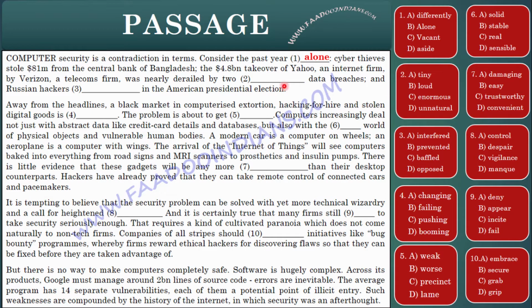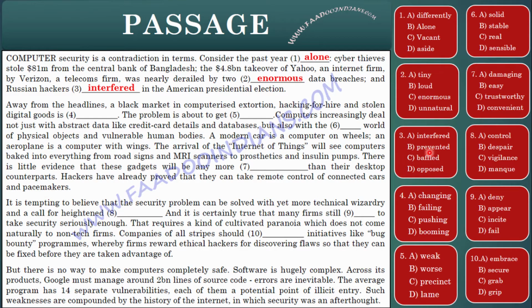Enormous is huge. So, was nearly derailed by 2 enormous data breaches and Russian hackers dash in the American presidential election. So third is interfered. Well, interfered means intervened. It is true here because Russian hackers have intervened in the American presidential election.